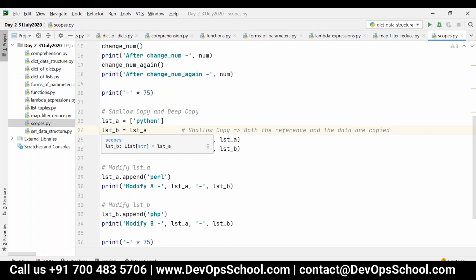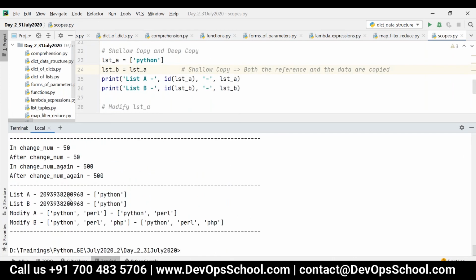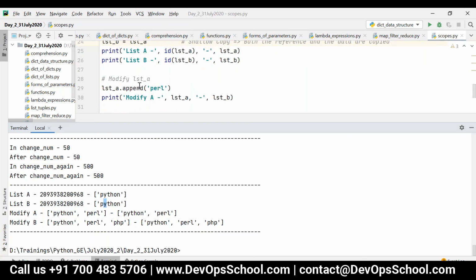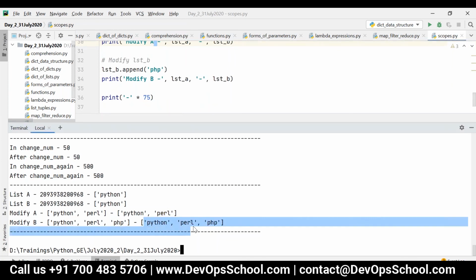So look at this list A. See here, 200, 968, 200, 968. Initially Python, and I have just modified list A here, that is Perl. Now you can see both list A and list B have been modified, and similarly for list B. So both list A and list B are modified.